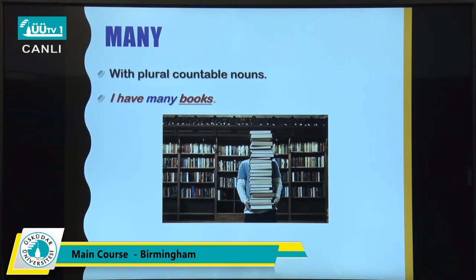Or I can say, I don't have many oranges. I don't have many books.